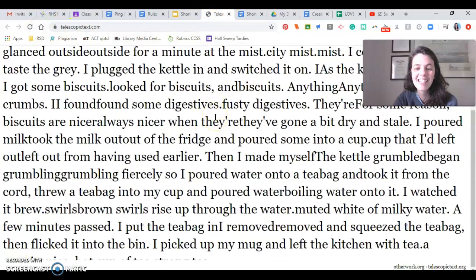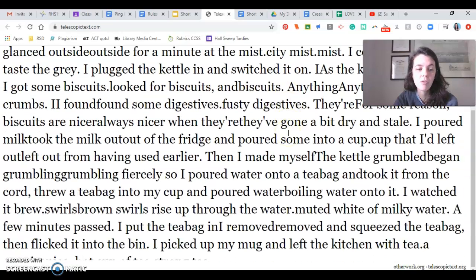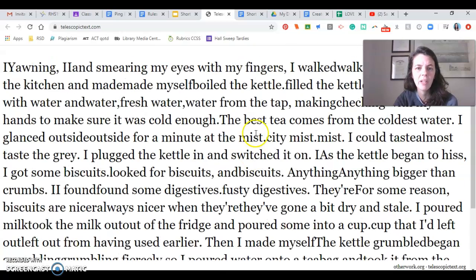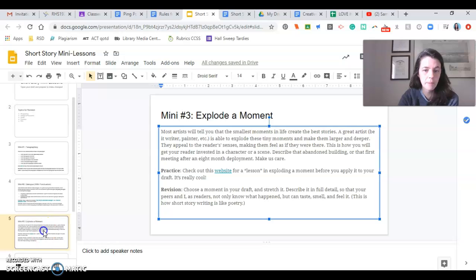But anyway, the idea is that it starts with "I made tea," and then it turns into this whole big long descriptive piece about making that tea. So with the water boiling and then removing the tea bag, etc. I don't know why it looks like that. Okay, but you get the idea. So explode a moment in your story where you really get focused in on it and give us a whole lot of details of what's going on.